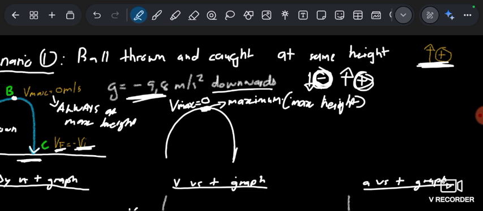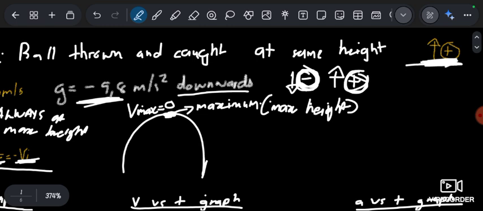Always choose the direction once, and then you continue with that choice throughout that question. When you finish it, you can choose another direction that you're comfortable with in the other question. In one question, you always choose one direction, so you know that this system only acts when up is positive and down is negative.